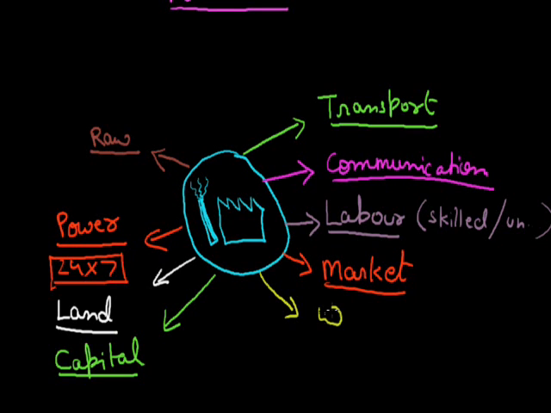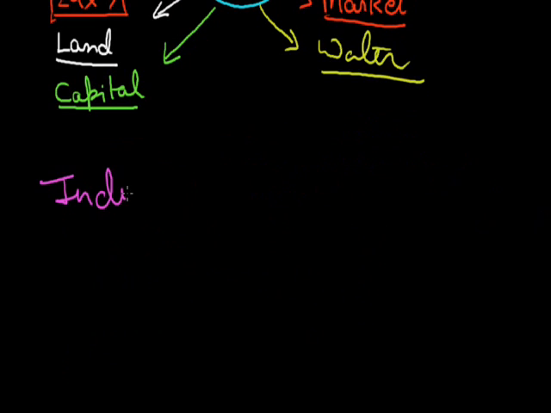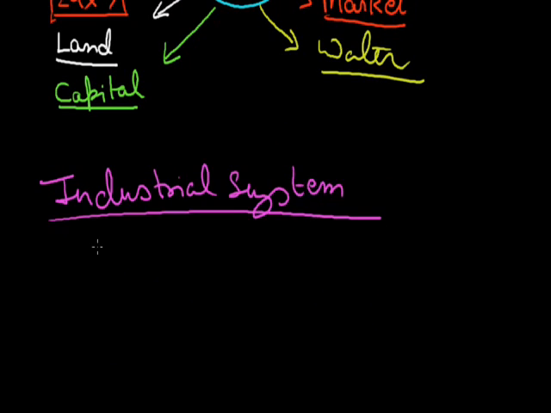And the next one is water, which is an essential part. Water helps in production. It also helps to cool down the machines, etc. In the next part, we have to see the industrial system. The industrial system consists of, first, the inputs: materials, labor, and cost of land, transport, power, and other infrastructure. These all things come in the input.